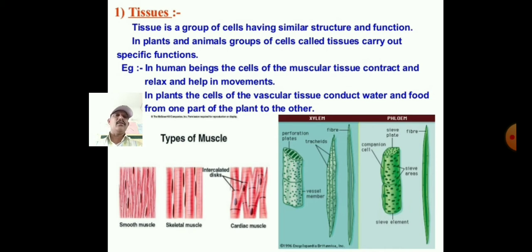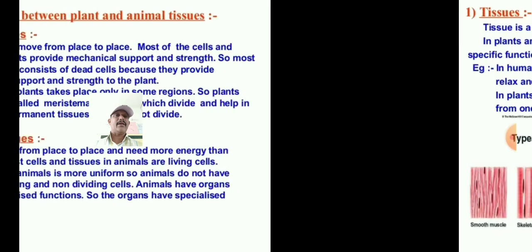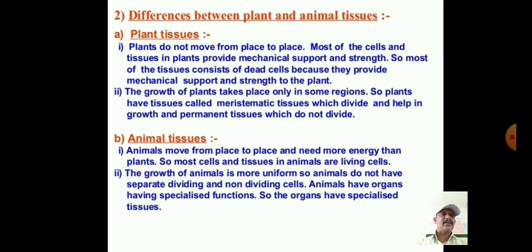Now we are going to another slide, which is very important: differences between plant and animal tissues. First we will discuss plant tissues and next the animal tissues. In the plant tissues, we are discussing only two points. First point, plants do not move from place to place. Most of the cells and tissues in the plant provide mechanical support and strength.